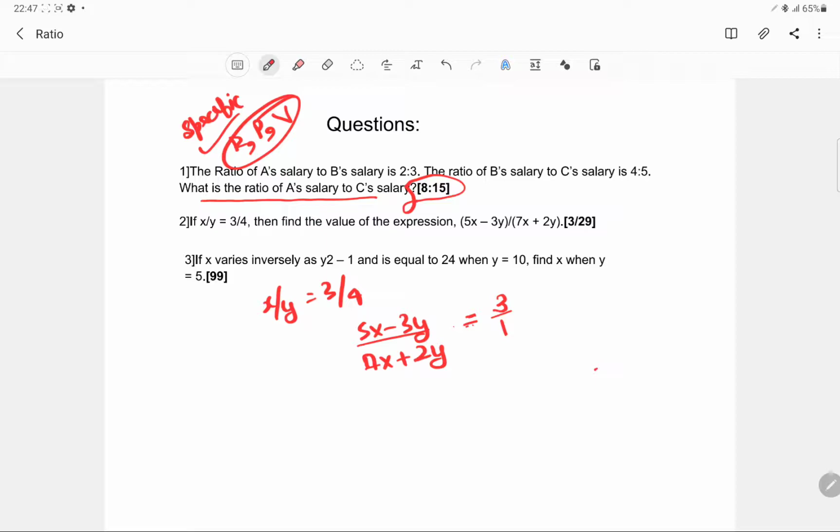So you will use the property of componendo and dividendo. What you will do is 5x minus 7x, 3y minus 2y, and you will use all this stuff to simplify the ratio.